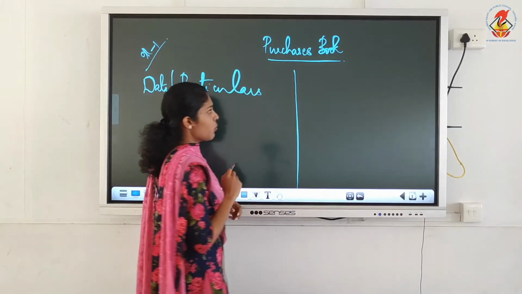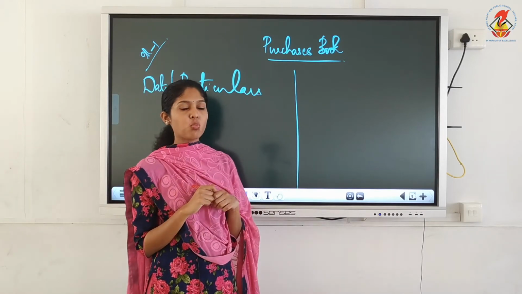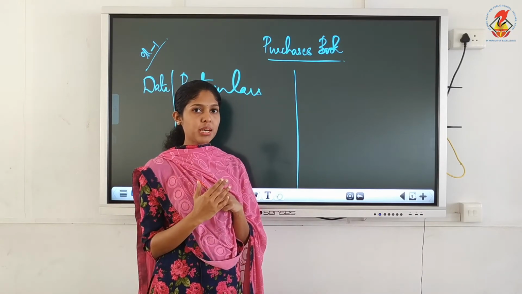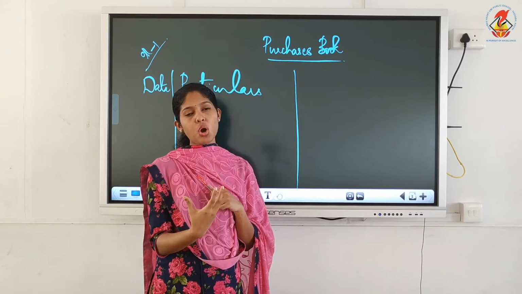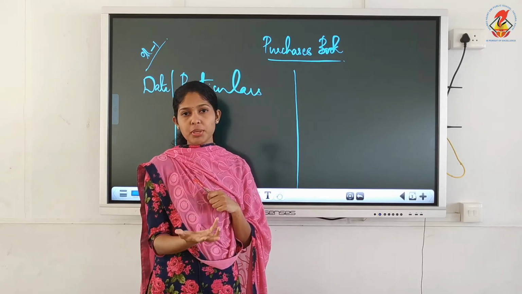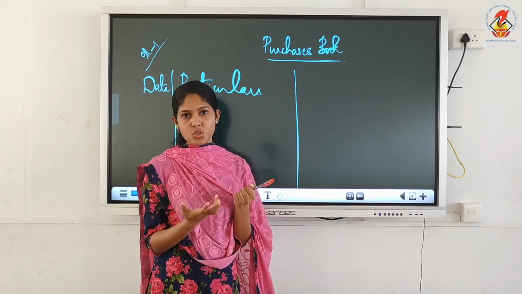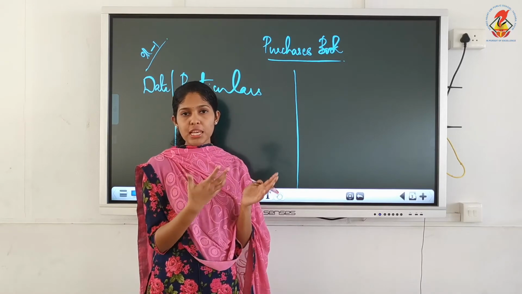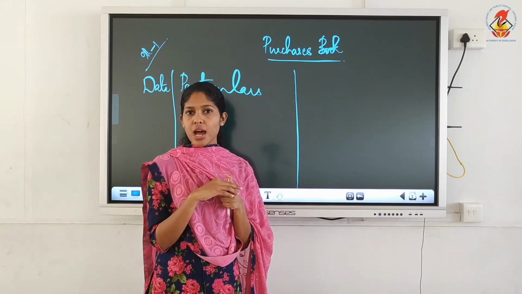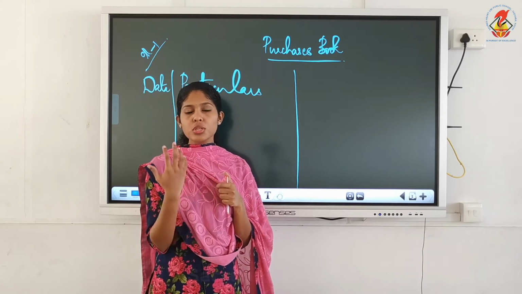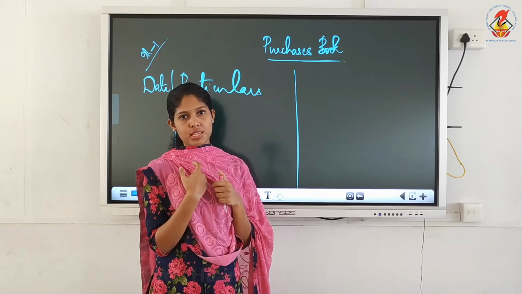Next, when we did cash book, we had one column like voucher number. Again, voucher means a source document or a supporting document which is an evidence of the transaction, like a bill or a receipt. All these are vouchers, or source documents which show the evidence of the transaction.